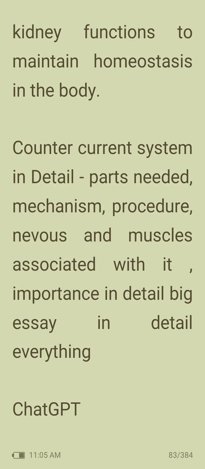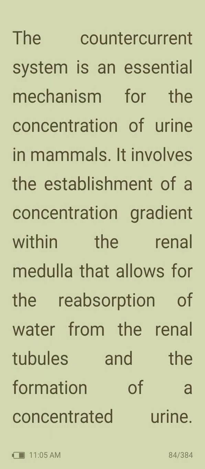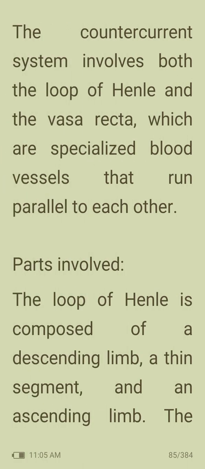Next topic, countercurrent mechanism. The countercurrent mechanism is an essential mechanism for the concentration of urine in mammals. It involves the establishment of a concentration gradient within the renal tubule that allows for the reabsorption of water from the renal tubules and the formation of a concentrated urine. The countercurrent system involves both the loop of Henle and the vasa recta, which are specialized blood vessels that run parallel to each other.